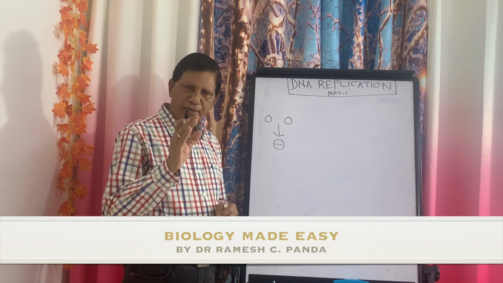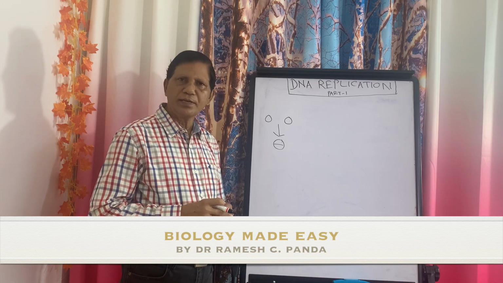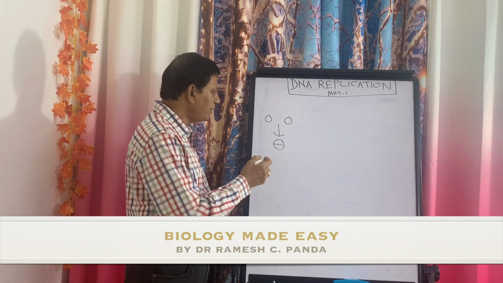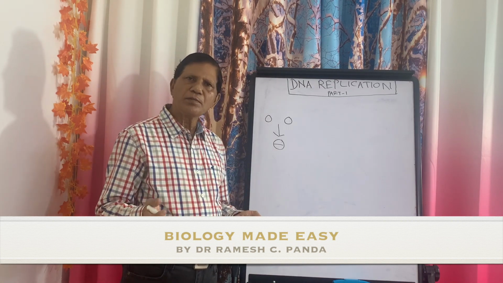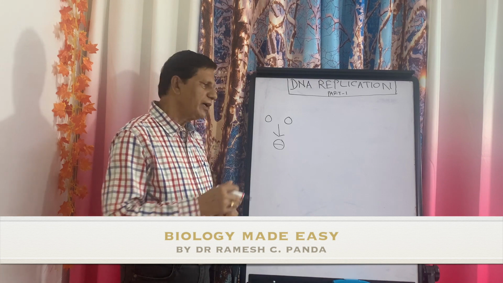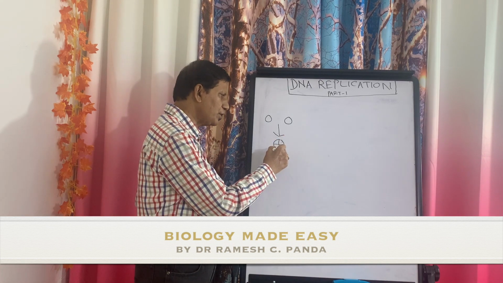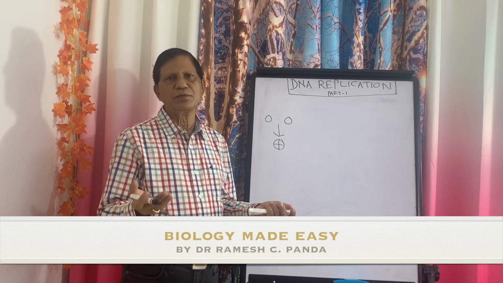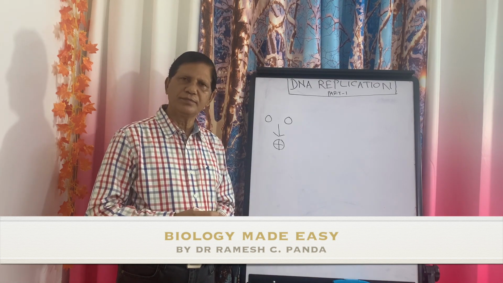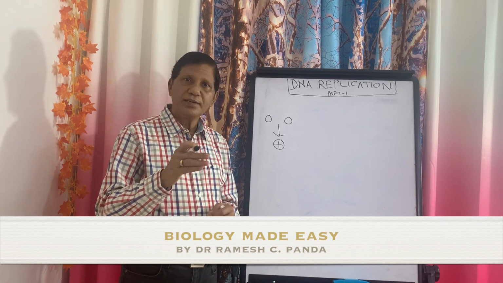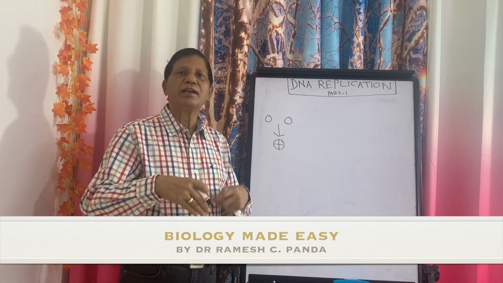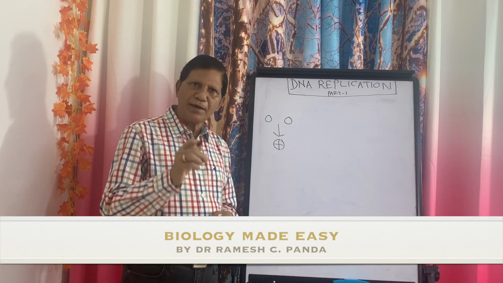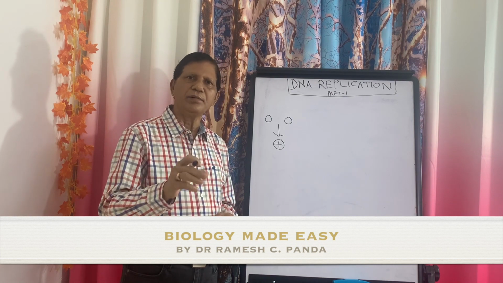Let us take the example of human beings. In human beings, there are 2n number of chromosomes. Now, each cell will have 2n number of chromosomes and the same amount of DNA. Again, when they divide into 4 cells, again in each cell there will be 46 chromosomes. How is it possible? Unless the DNA replicates, duplicates. That is the aim behind DNA replication, right?